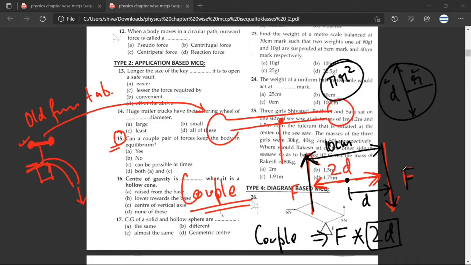Have you understood? Yes, sir. Because PR square is also equal and PD square by 4 is also equal. Have you understood what I've said? Yes, sir. Now, after this small discussion, let us try to understand this question.